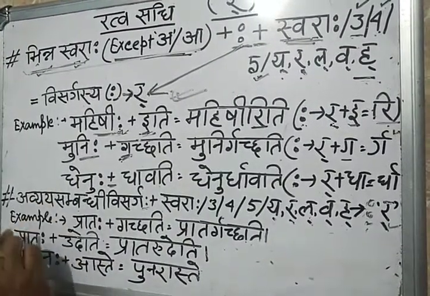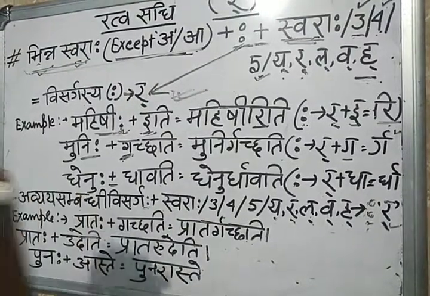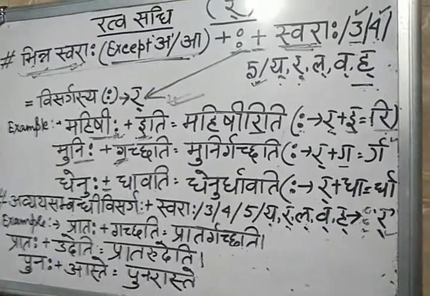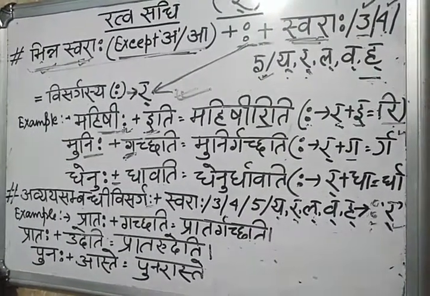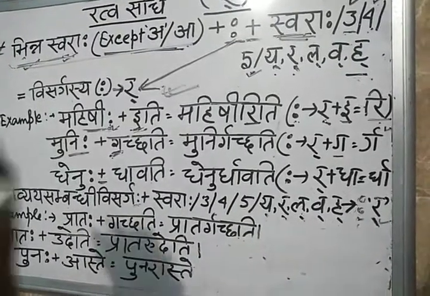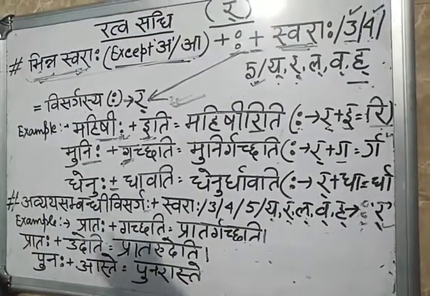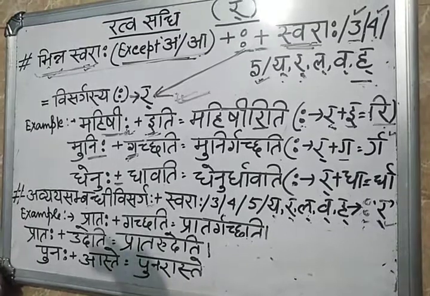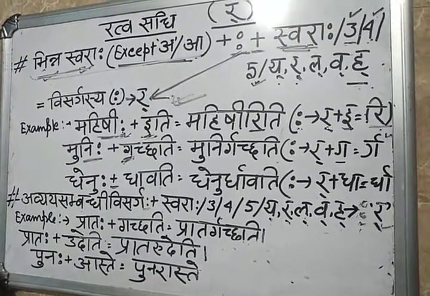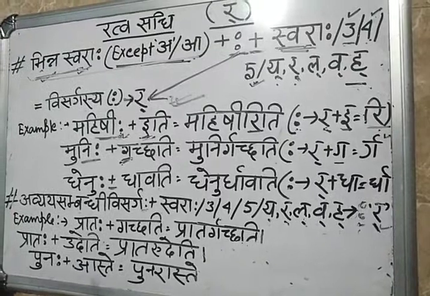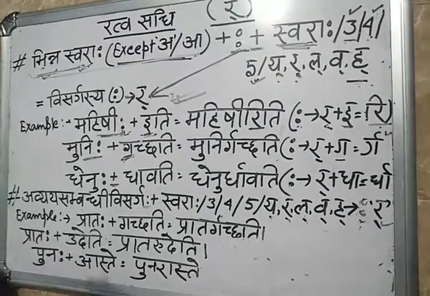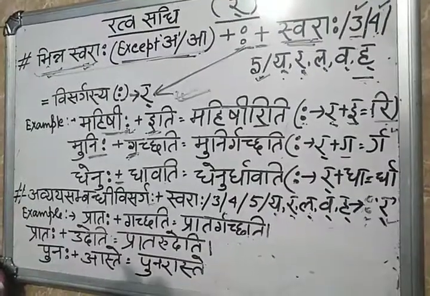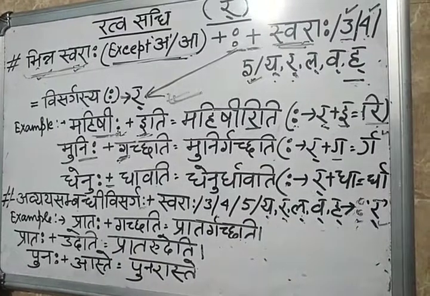What do you mean by Abhyay? Abhyay means that which will always be constant. It will never change, like Ling, Vibhakti or Bachan. Ling means gender in English: masculine gender, feminine gender or neutral gender. It will be the same. Then Bachanam: Ek Bachanam, Dui Bachanam, Bahubachanam, means singular number, dual number and plural number. And Vibhakti: Prathama, Dvitiya, Tritiya Vibhakti. So the Abhyay definition is that which won't be changed in any circumstance. Always it will be constant, either in gender, in number or in Vibhakti.